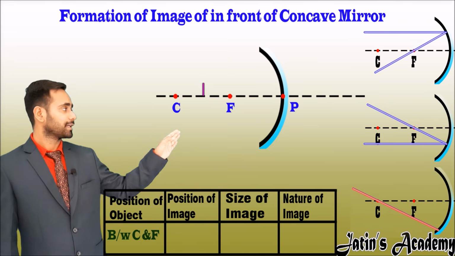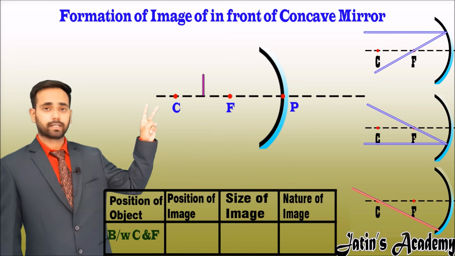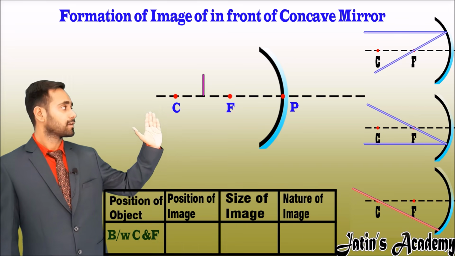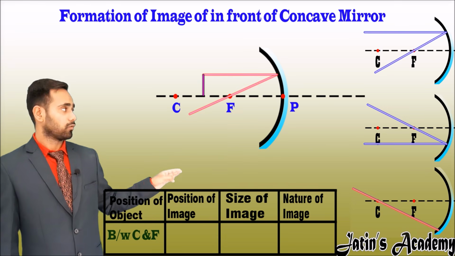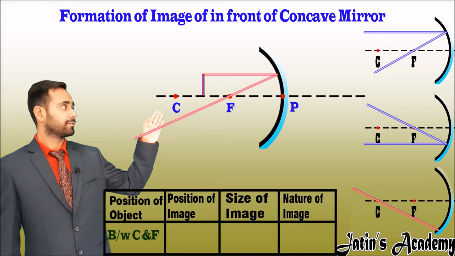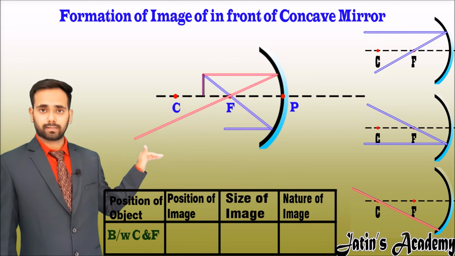Let's see the third case, when the object is placed between center of curvature and focus. Now make a 1 centimeter line between center of curvature and focus. Now here I am taking the two rays. The first ray is when the line is parallel to the principal axis, it passes through the focus, and the second ray is when the light ray passes through the focus, it becomes parallel to the principal axis.